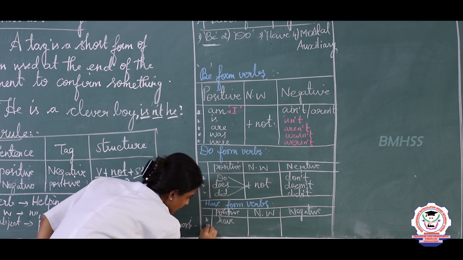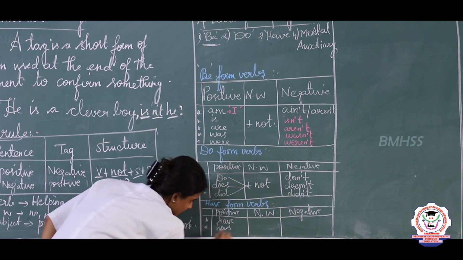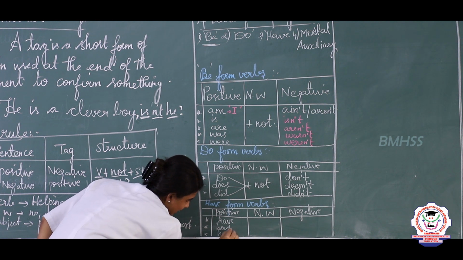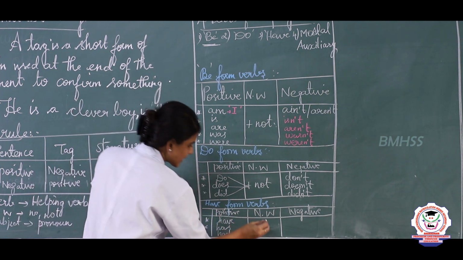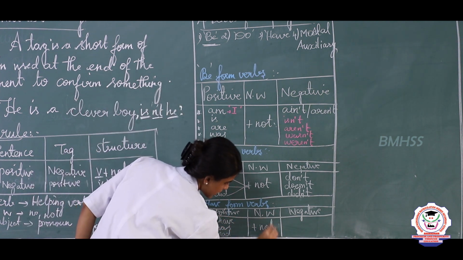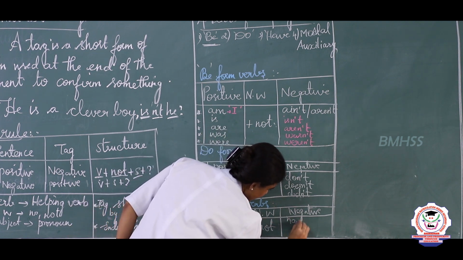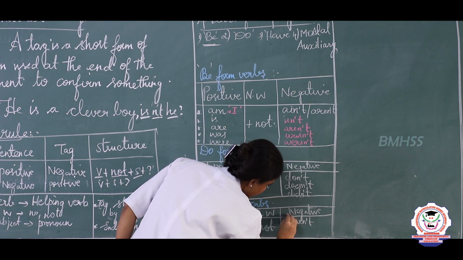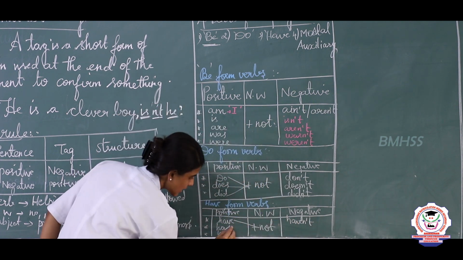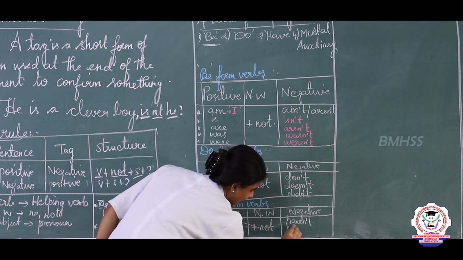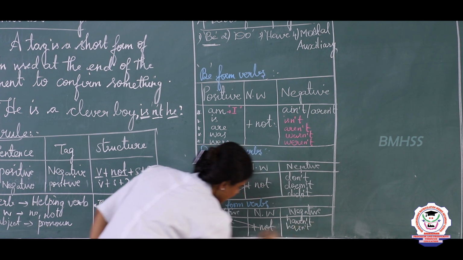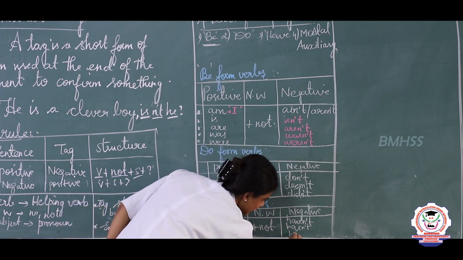Have, has and had. Clear? So now what is the negative word? Yes, not. So have plus not gives haven't. So what is the contracted form of have plus not? Yes, haven't. So has plus not is hasn't. Had plus not is hadn't.